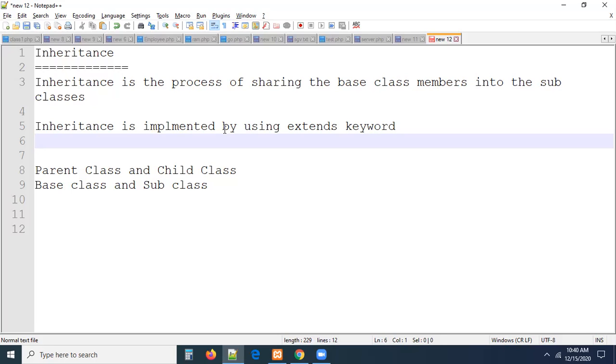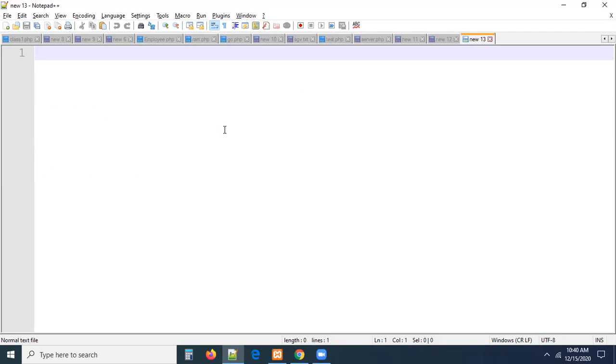I don't want to redefine. For example, sometimes we need a database connection. I already connected in the base class, so why should I connect again in the subclass? I may want to reuse it. Like yesterday we saw the constructor: I connected to the database in the constructor because I want to use it in each and every one of my methods. So you already connected to the database in one class. Why should I connect in each and every class? If you connected in one class, that's enough, right? We can reuse that class everywhere we want. Yeah, that's what we will see now. Check this carefully. How is this going to work here? Let me create a class here.